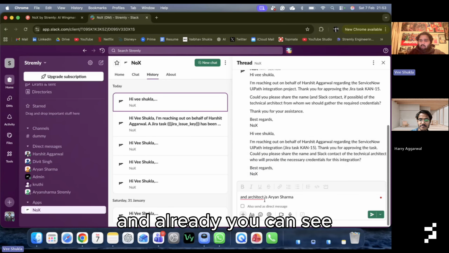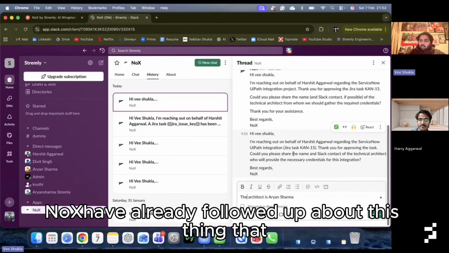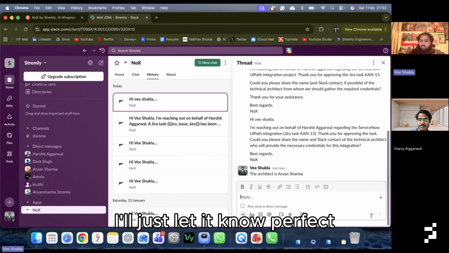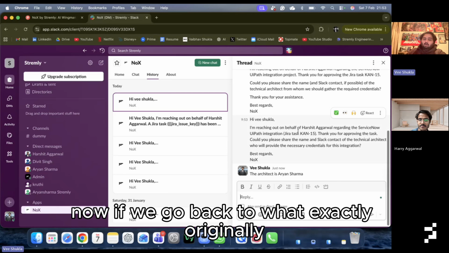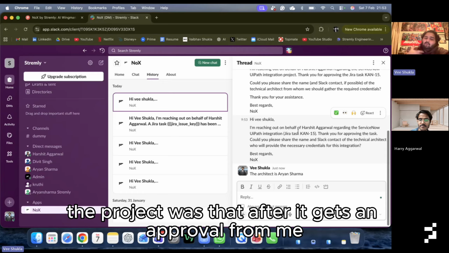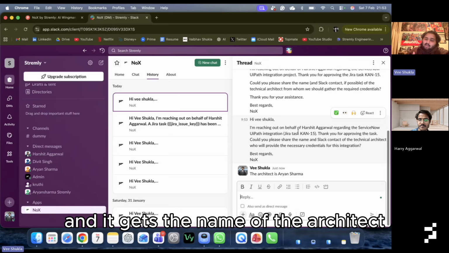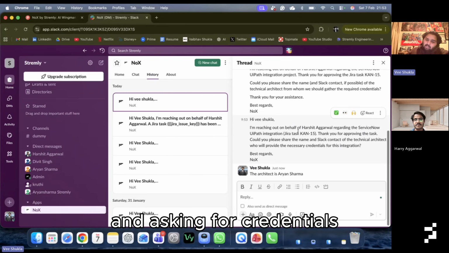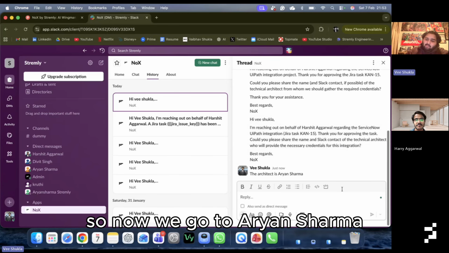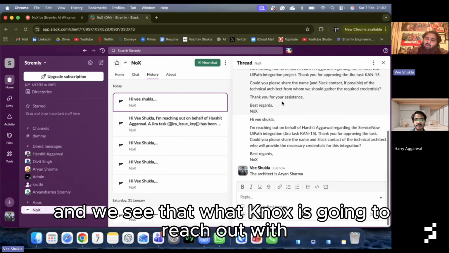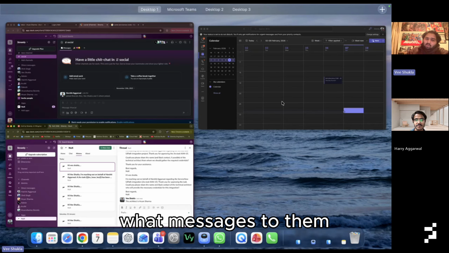And already you can see NoX has followed up about who is going to be the architect. So the architect is Arvind Sharma. I'll just let it know. Perfect. Now if we go back to what exactly the project originally was, it was that after it gets an approval from me and gets the name of the architect, the next step was going to the architect and asking for credentials. So now we go to Arvind Sharma, the architect's Slack screen, and we see what messages NoX is going to reach out with.